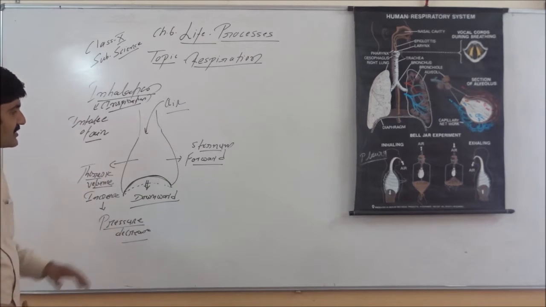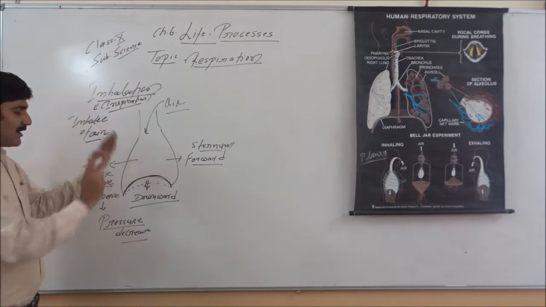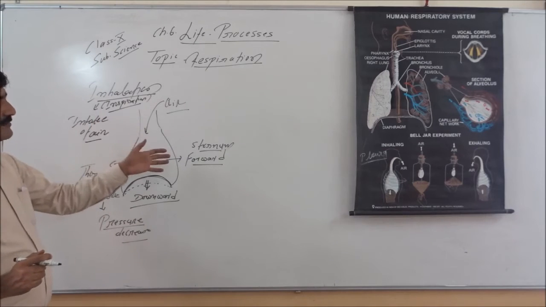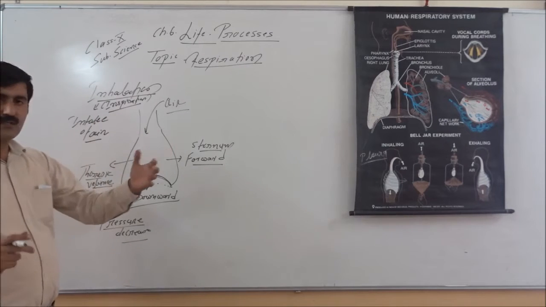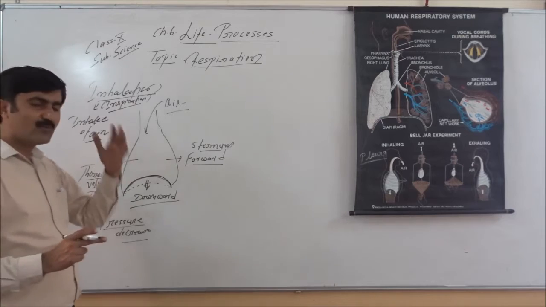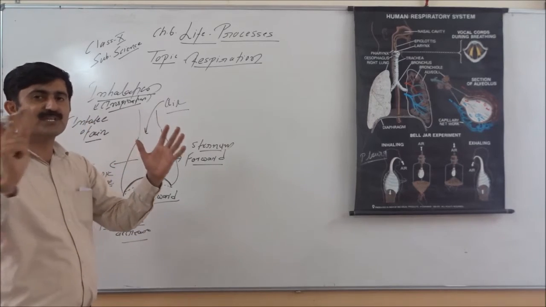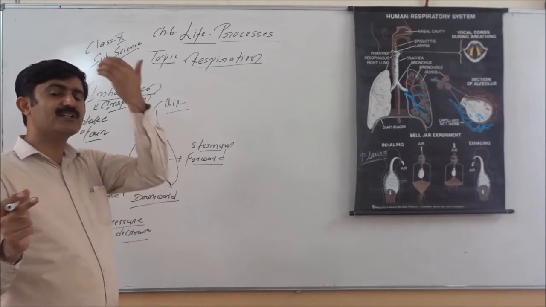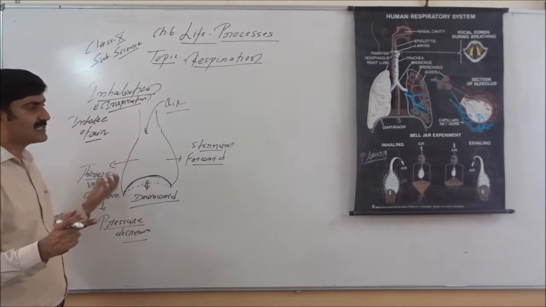Once again we can see, the diaphragm moves downward, the sternum and ribs move forward. When the ribs move forward and the diaphragm moves downward, thoracic volume increases. Volume increases, pressure decreases. When pressure decreases, air will move inside, and that is inhalation.